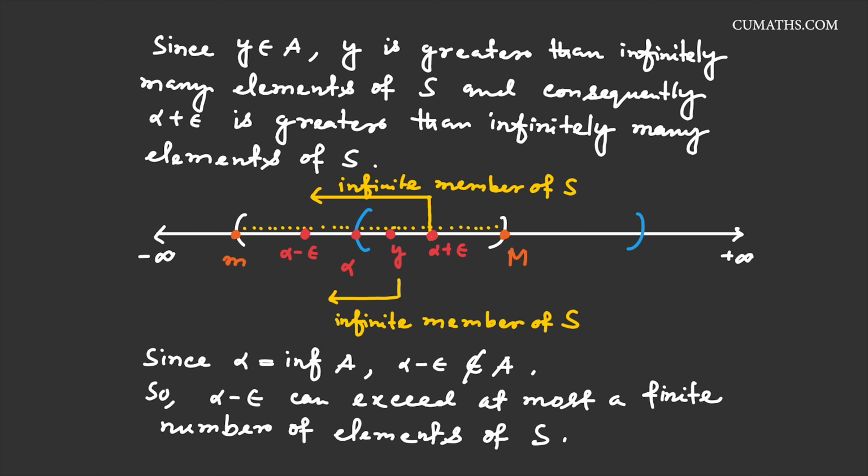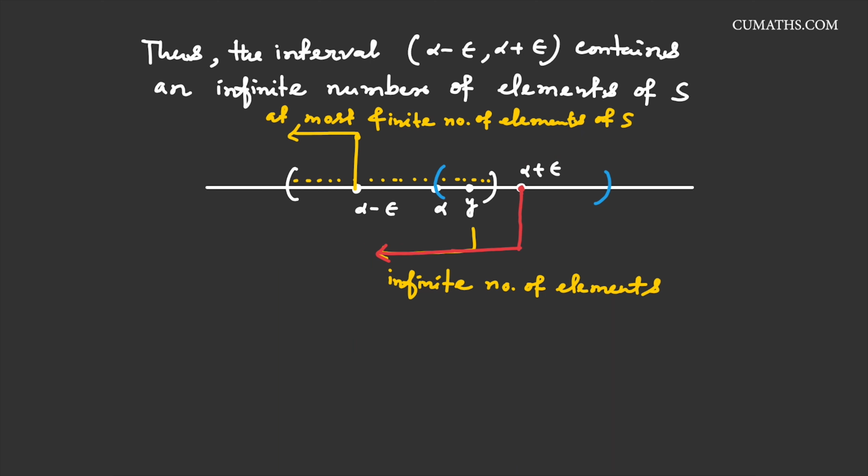This means the interval alpha minus epsilon to alpha plus epsilon must contain an infinite number of elements of S. And here we see that alpha plus epsilon must be greater than an infinite number of elements of S. So this interval alpha minus epsilon to alpha plus epsilon must contain infinitely many elements of S. Therefore, the interval (alpha minus epsilon, alpha plus epsilon), as it contains infinitely many elements of S, has an intersection with S that must not equal phi.